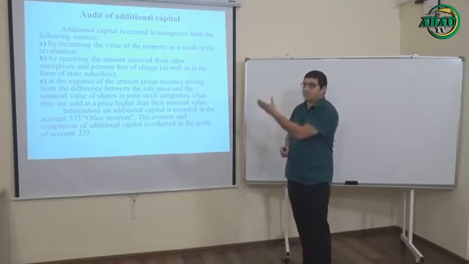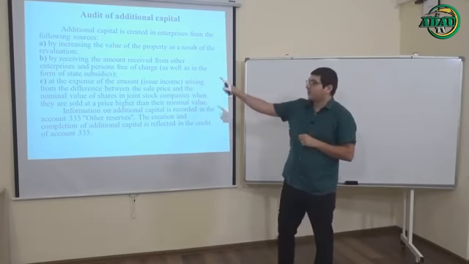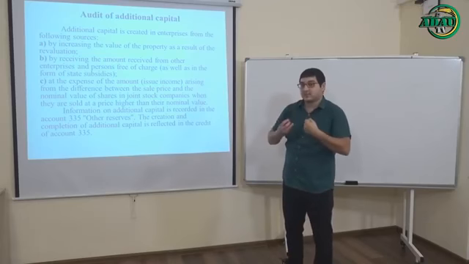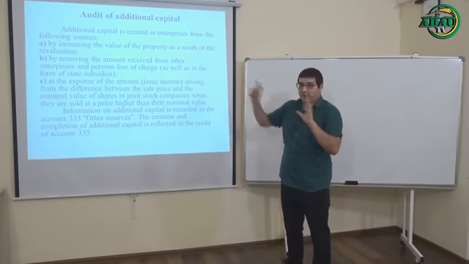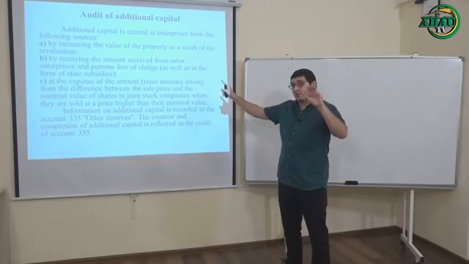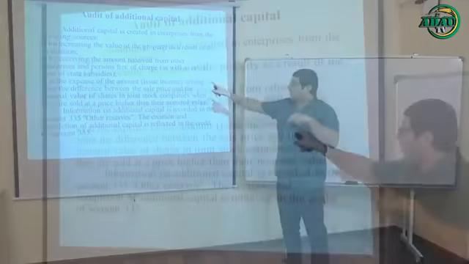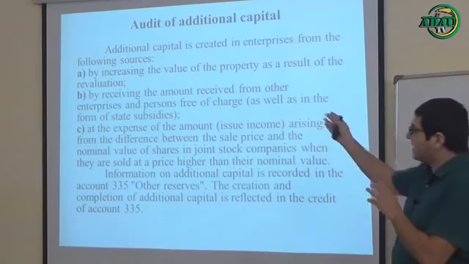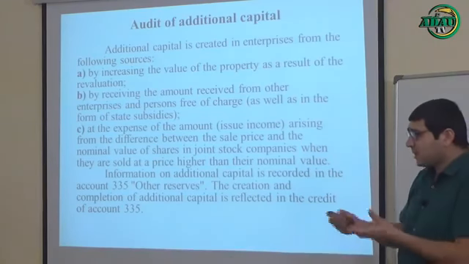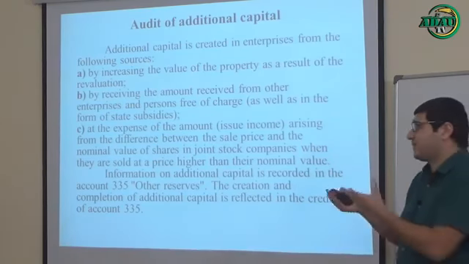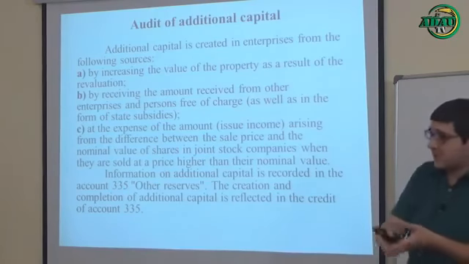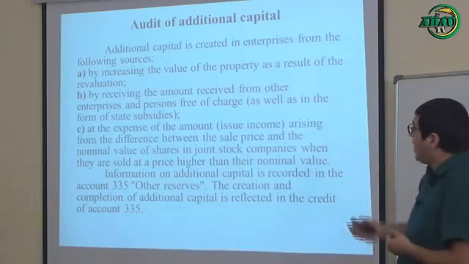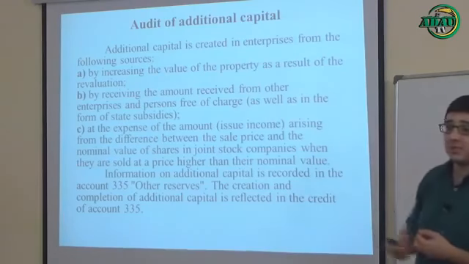So let's continue from the second one. You see, by receiving the amount received from other enterprises or other persons free of charge. Of course, we can give an example, also state subsidies. It's also free of charge. So what does it mean? It means that you can get any gifts from any enterprises, any persons, free of charge. It means that you don't pay anything for it. And it's also your additional capital.